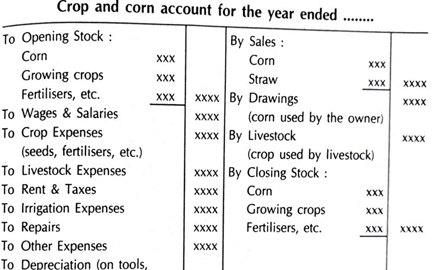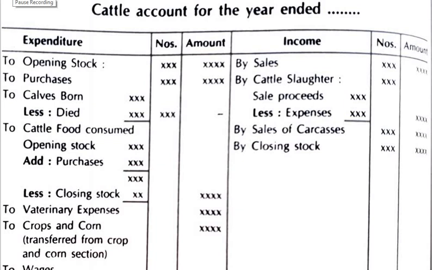Okay, next comes the dairy account. Now dairy activity is nothing but a farm used by the farmer for dairy products. Suppose he is having cattle, or buffaloes, or cows, then in that case these animals are being used, and the profit is earned by selling milk, or by making milk products like butter, cheese, and so on.